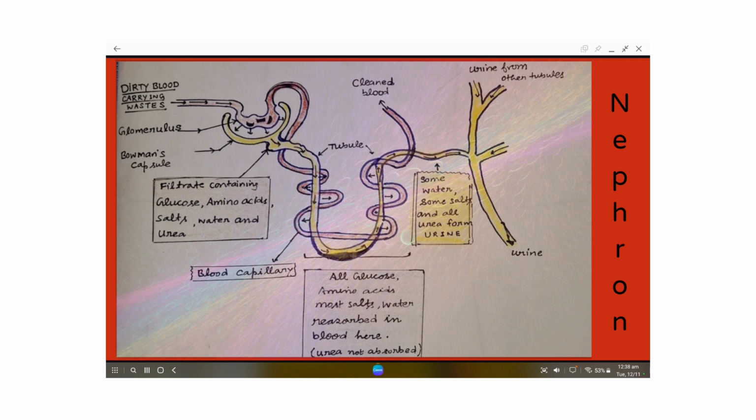Later on this urine from the different tubules of the nephron is carried together. Through the ureter it is carried to the urinary bladder, and through the urethra it is going to be removed from the body.